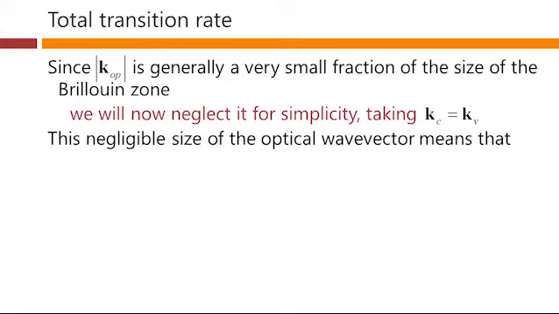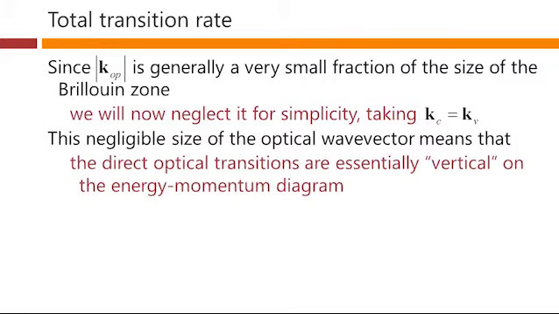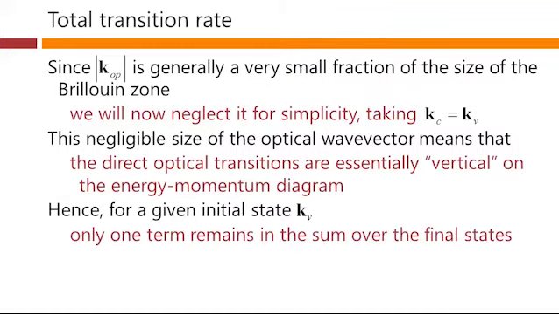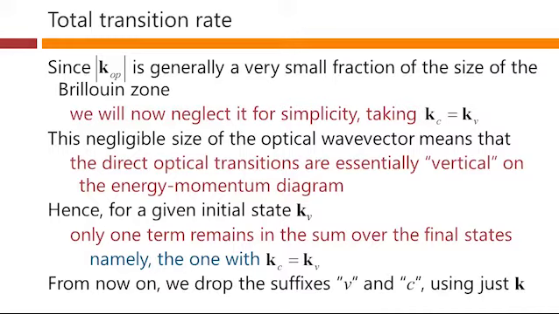This negligible size of the optical wave vector means that the direct optical transitions that we are going to get here are essentially vertical on the energy momentum diagram. Hence, for a given initial state kv, only one term remains in the sum over the final states. And with our simplification here, that sum is the one in which kc is exactly equal to kv. So from now on, we're going to drop the suffixes v and c, at least when talking about wave vectors, and just use k.